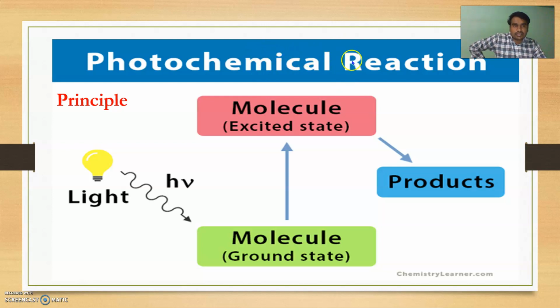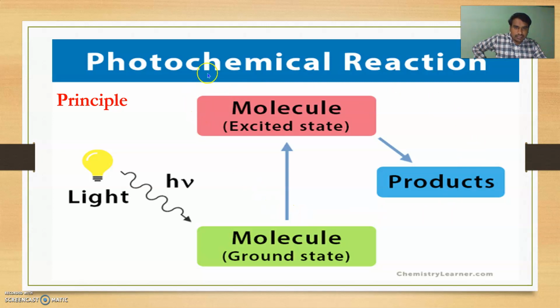These are the basic principles of photochemical reaction. Firstly, the reactant molecule absorbs light in the form of photons and excites itself to the higher excited state or higher energy state, and this reactant is converted into a product.